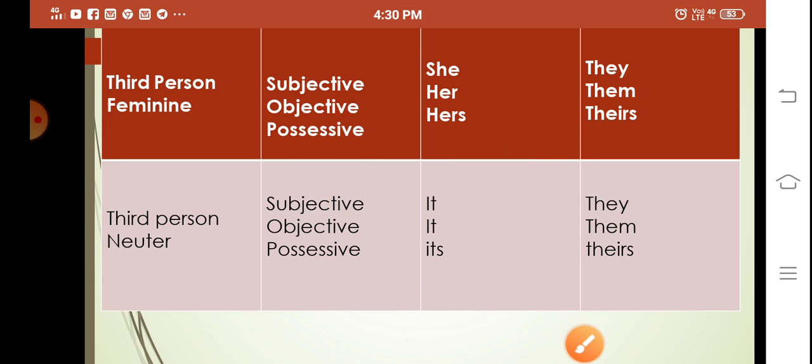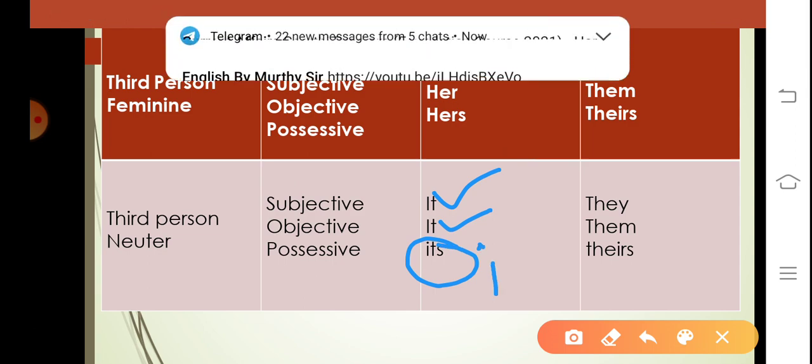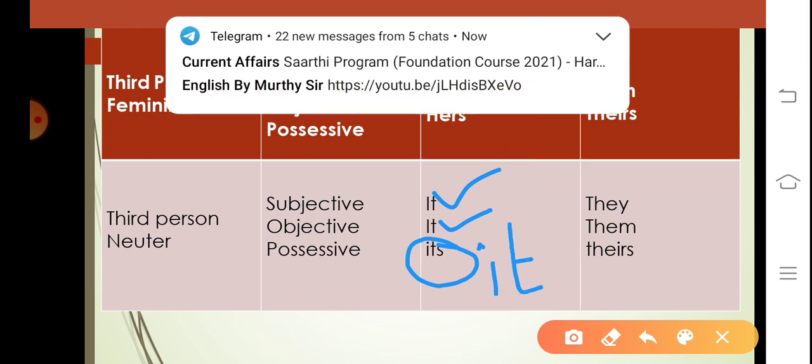So next, third person neuter. It is a third person. We are talking about the other persons. It is used in the subjective form, and it is a third person in the objective form. Here you have to see that it does not take any apostrophe here.